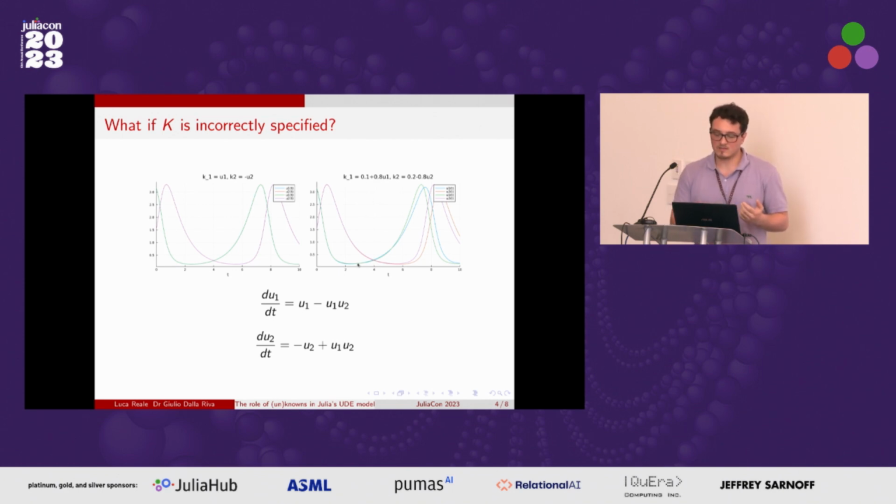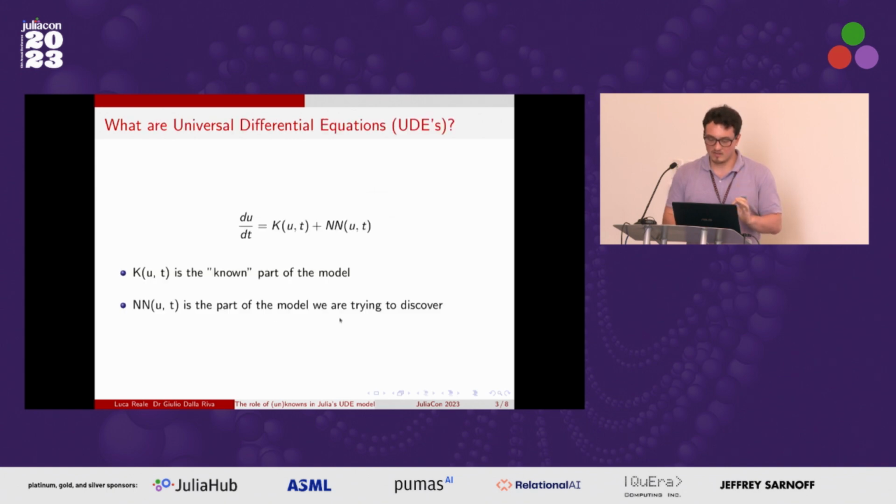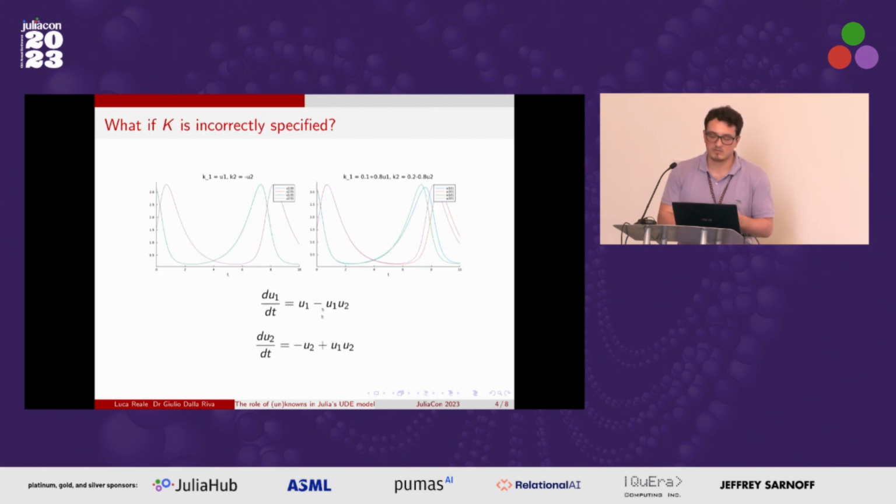But the problem is, it usually does a good job. If you train the UDE numerically, usually the result is okay. The problem is when you then do the symbolic regression, since we're only doing the symbolic regression on the neural network, the incorrect term stays in our equation. So that's why I was saying it's important that if you were to perform symbolic regression, you perform it on the function as a whole, because in that case you might actually get rid of these terms here. But with the way we had conducted the experiment, that wasn't the case.